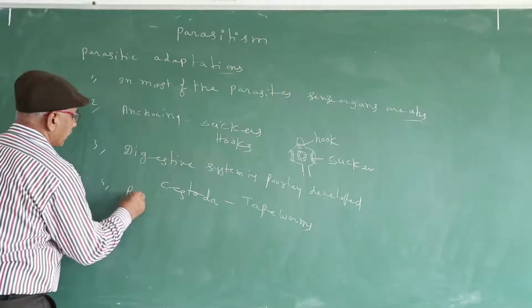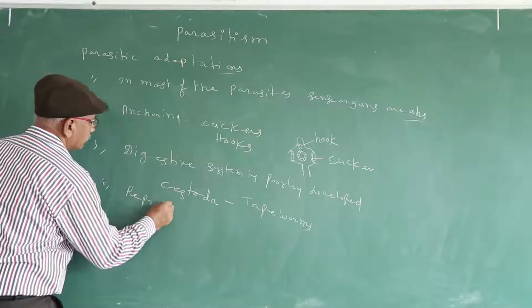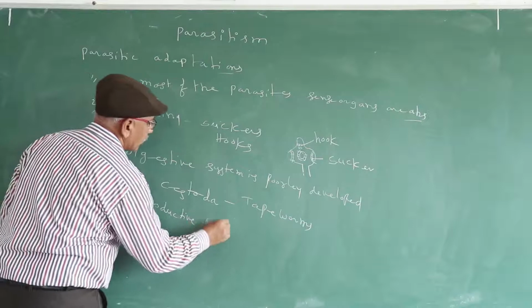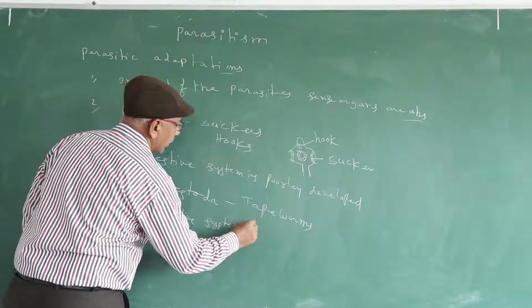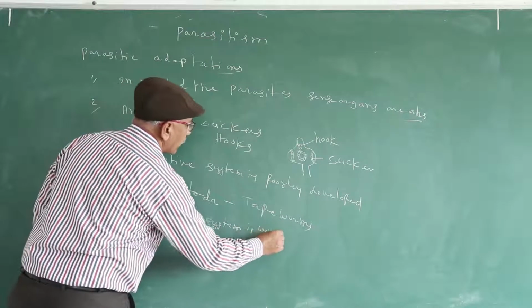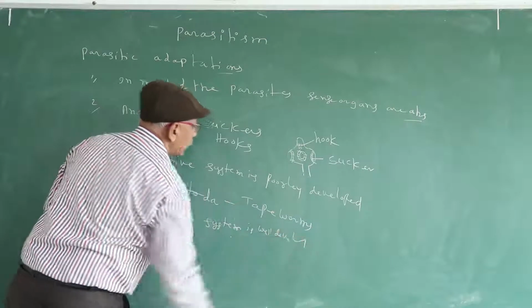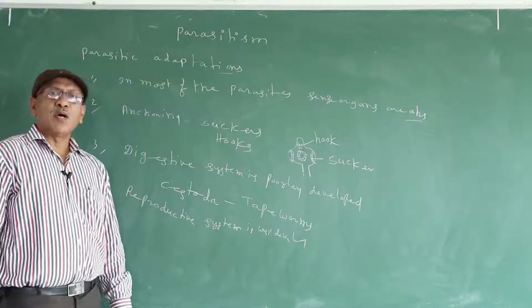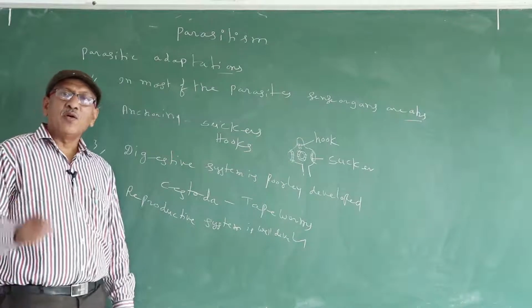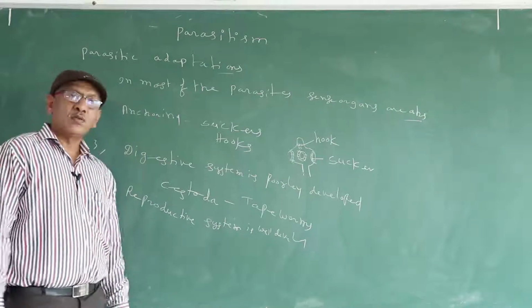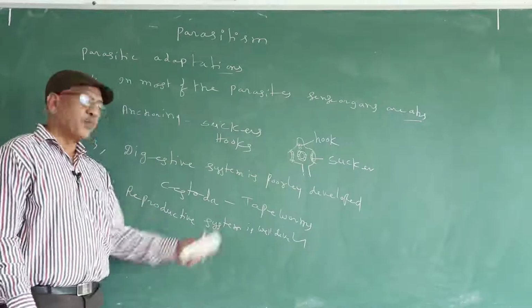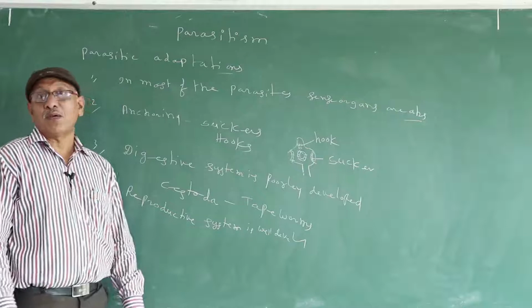The reproductive system is well developed. Why is it well developed? Most of them are endoparasites living in the host body. So to continue their race, they produce a huge number of eggs.